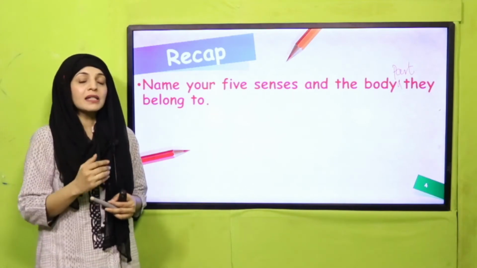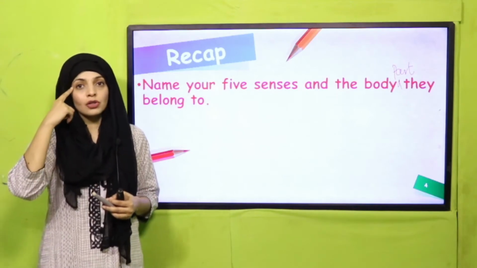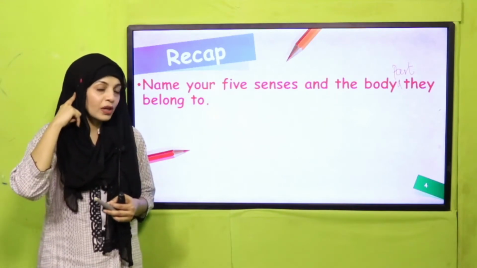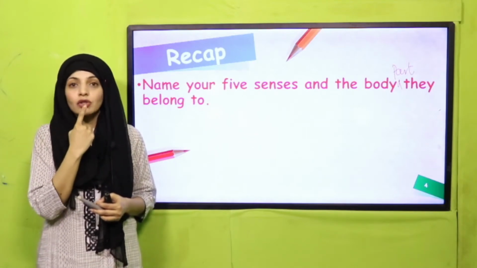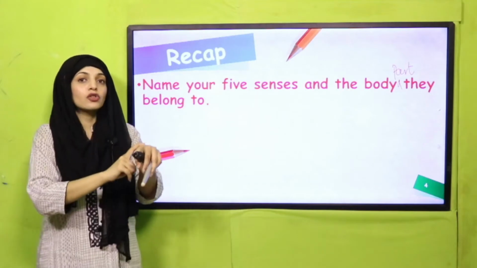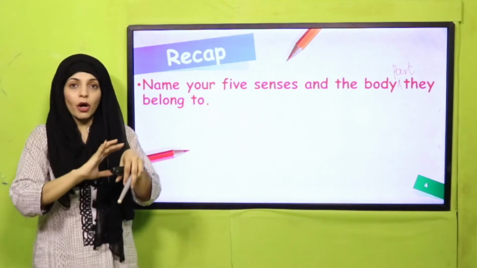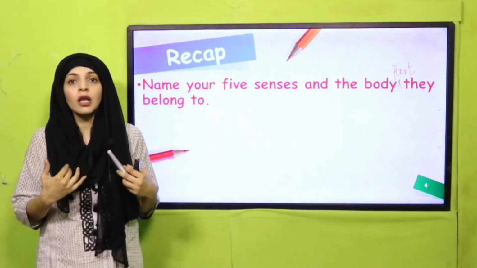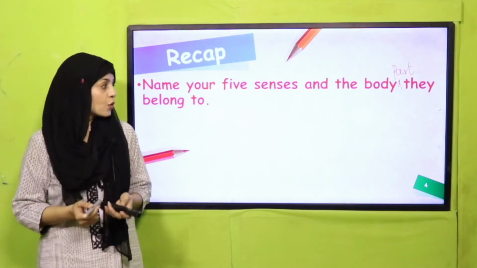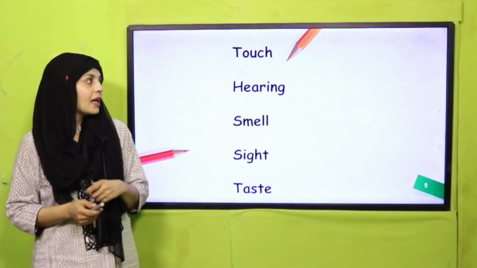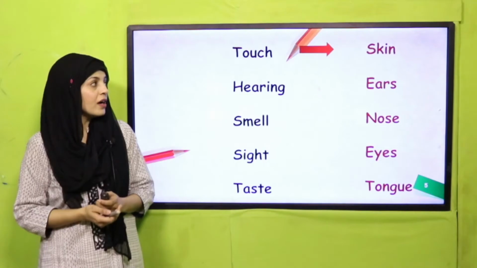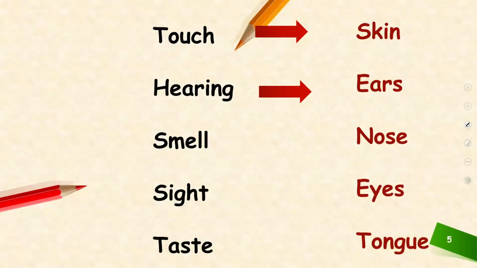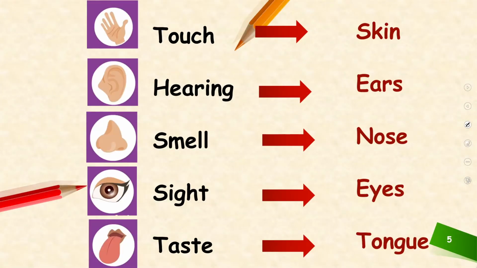And which body parts do they belong to? Sight belongs to eyes, hearing belongs to ears, smell belongs to nose, taste belongs to your tongue and touch belongs to your skin, all over your body, because we feel touch all over our body. These are your senses and these are the body parts they belong to. Also, there are pictures that you can see on your screen.